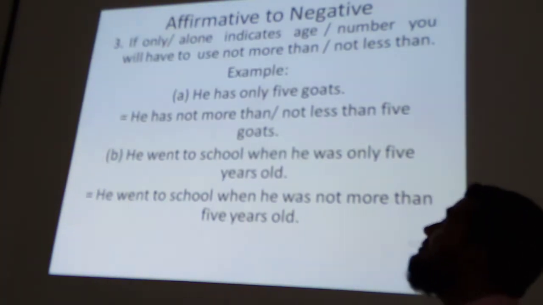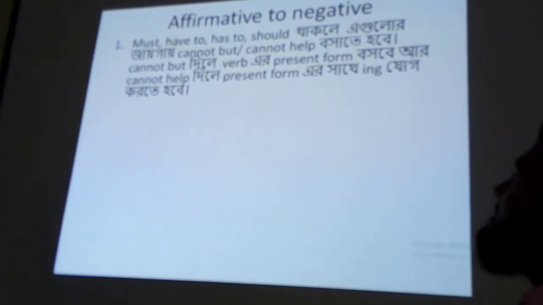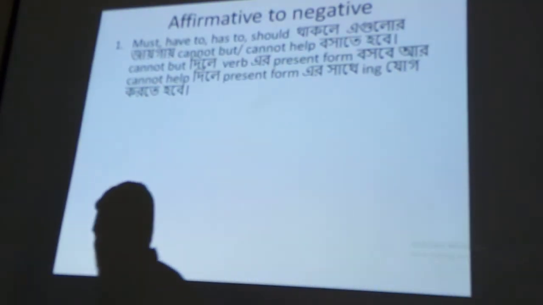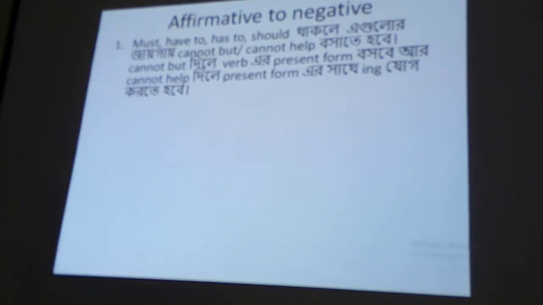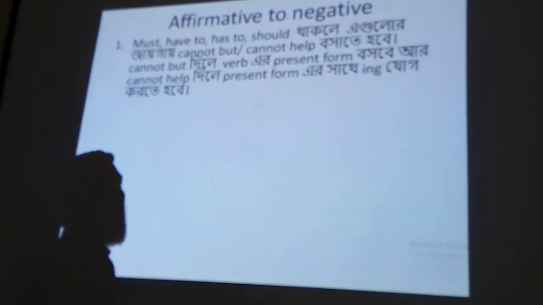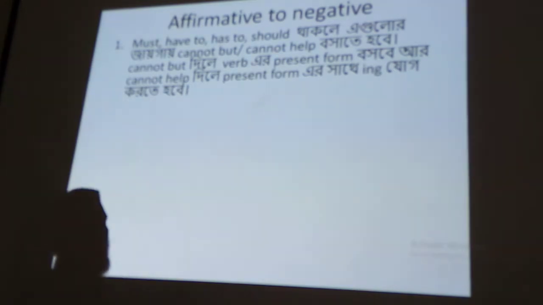Next rule we will see: must, have to, has to, should. If you see in your sentence there is must or have to or has to or should, then we will have to write cannot but or cannot help.